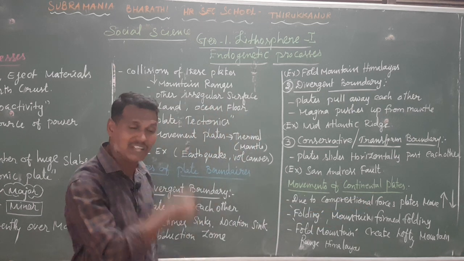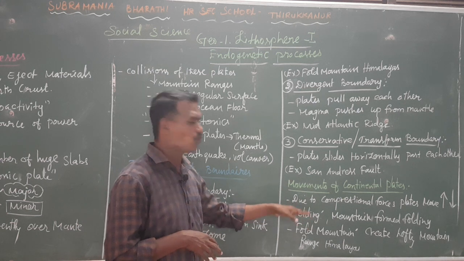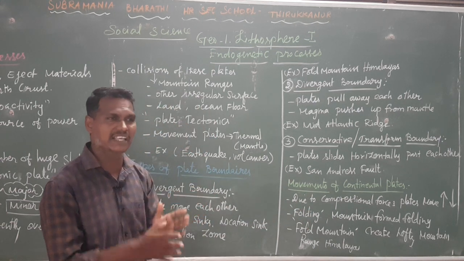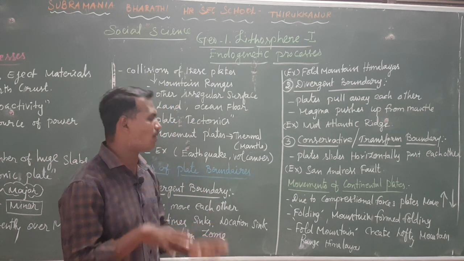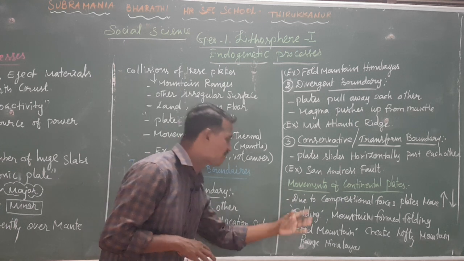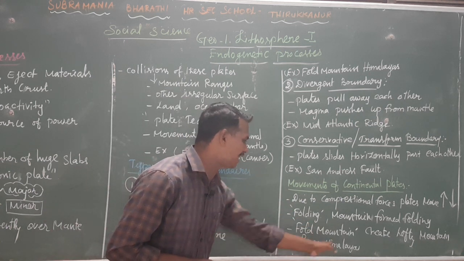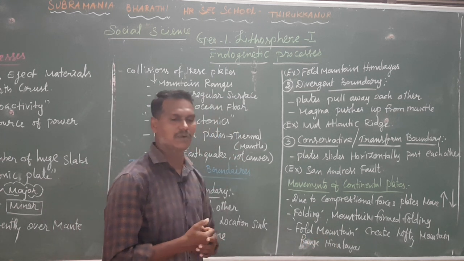This process in geography is called folding. What is that? Folding. When this process happens in mountain areas, it is called fold mountain. If they ask for an example of fold mountain, what is that? Mountain Himalayan range.